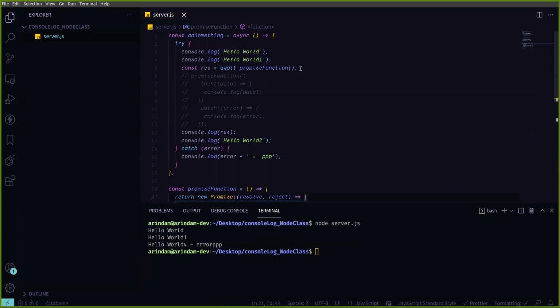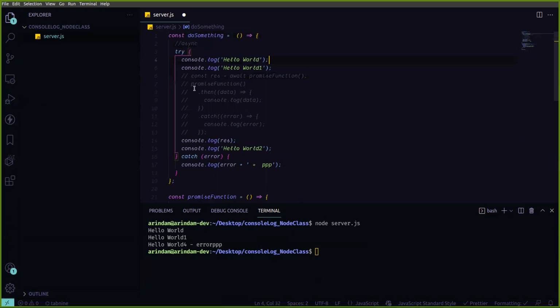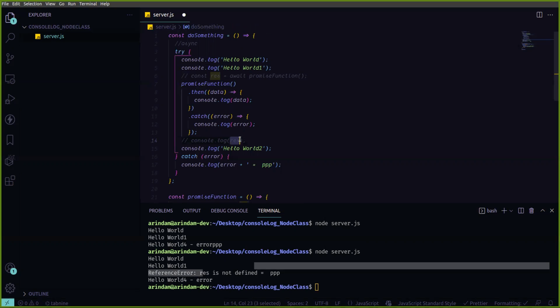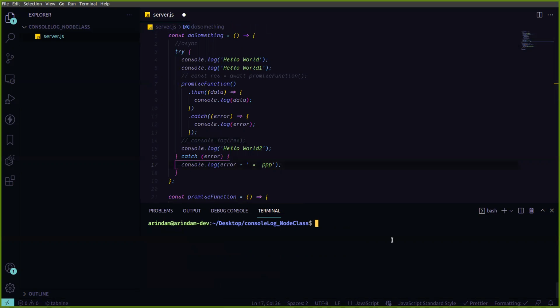Like if I just remove this one, and remove async also, and now uncomment this, now it will run from here, not run for PPP. Let's see. Oh, sorry. So you can see if any type of error is coming, the try catch block can handle it. Here it is giving a reference error, race is not defined. That means race is not defined, that type of error happened. So it's handled. Now coming to that point.